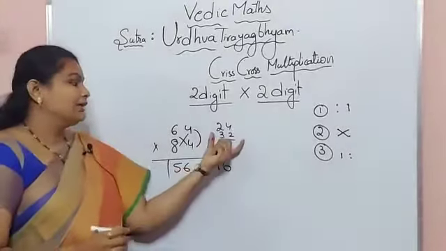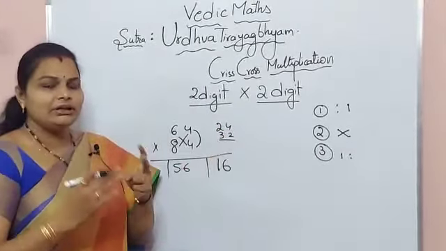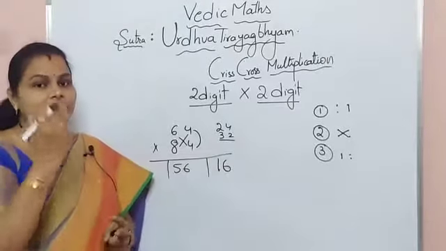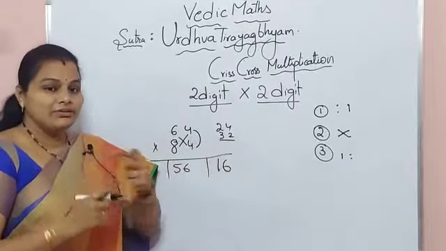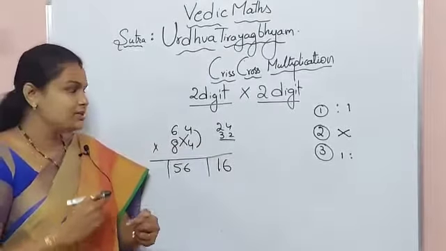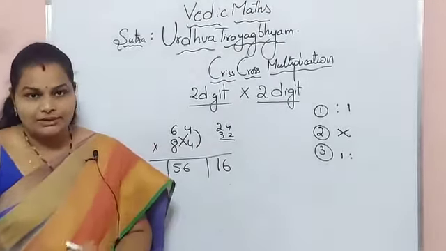As I told, this addition part or calculation part, everything in Vedic maths, we have to do in our mind. For understanding purposes I am writing here, but while we practice, we have to do it completely in our mind. We have to visualize the numbers in our mind. So next, 6 eights are 48. So the first step is done.